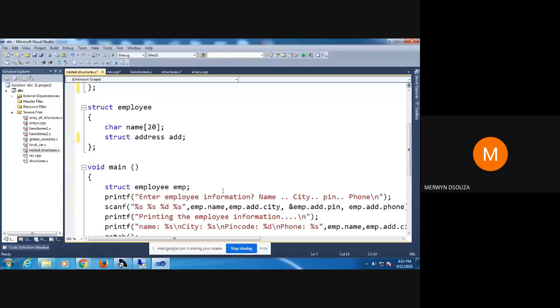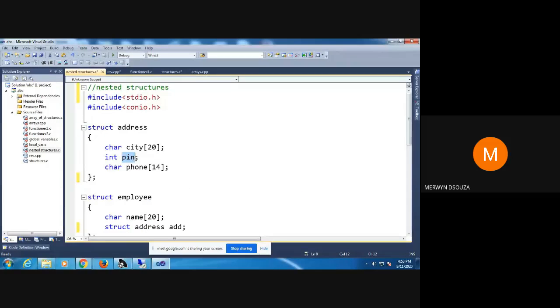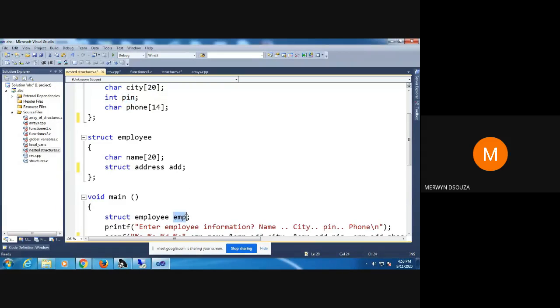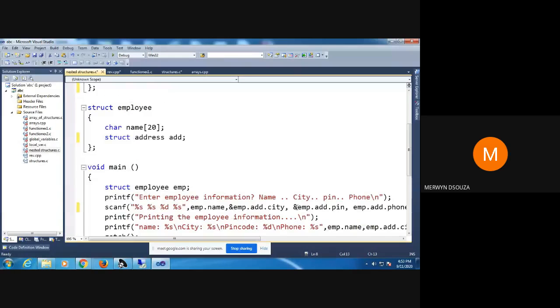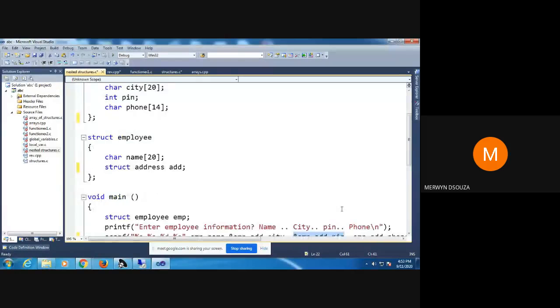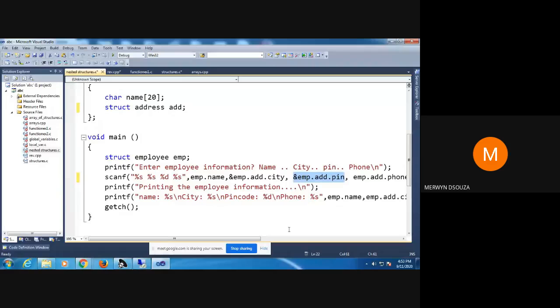Otherwise, if I do something like this, it would come as an error for me. I would not be able to do it. So it should be emp dot add dot city. Same way, to access the pin, I say emp dot add dot pin. And similarly for the third member, it will be emp dot add dot phone.